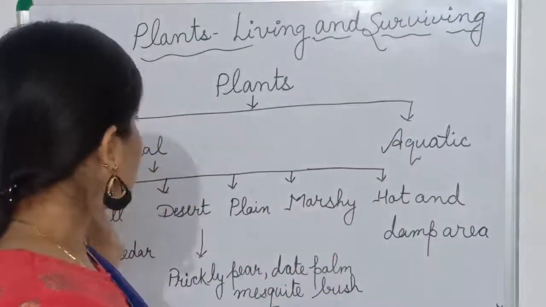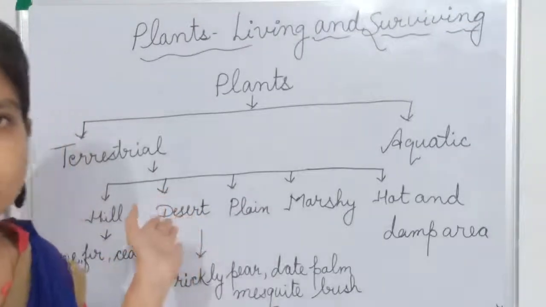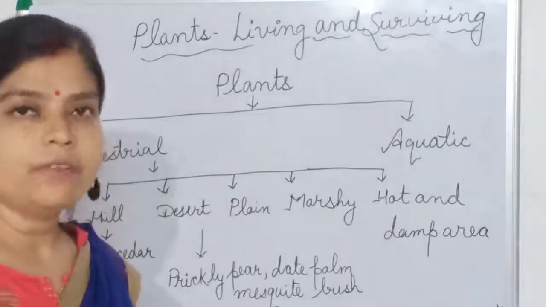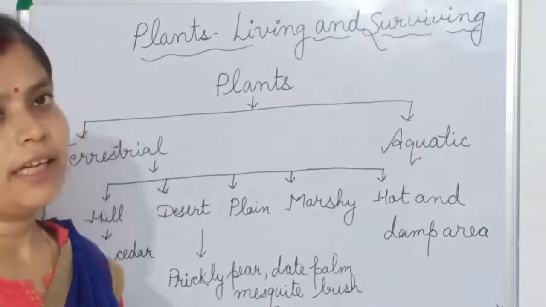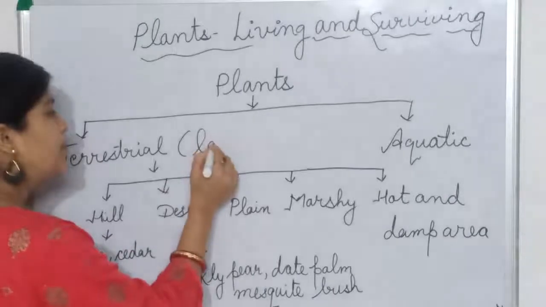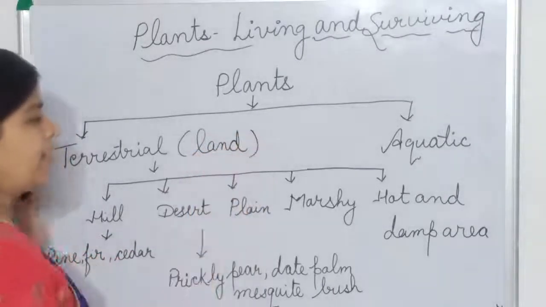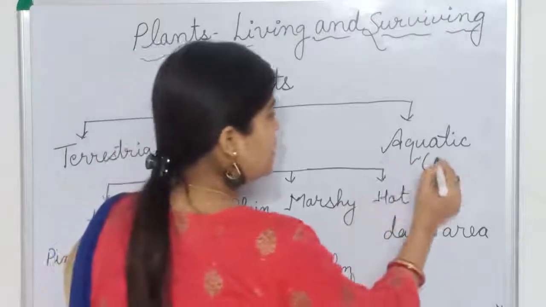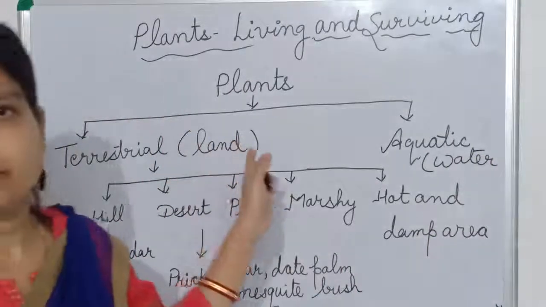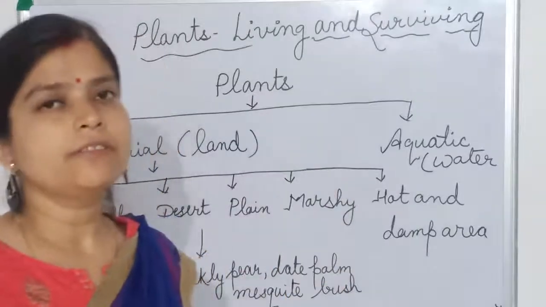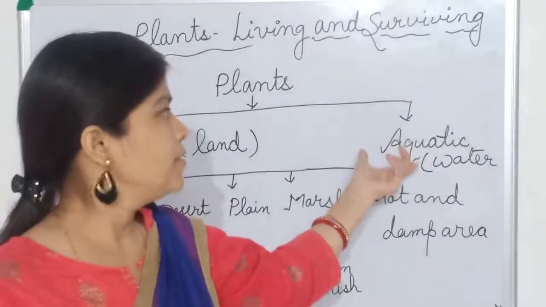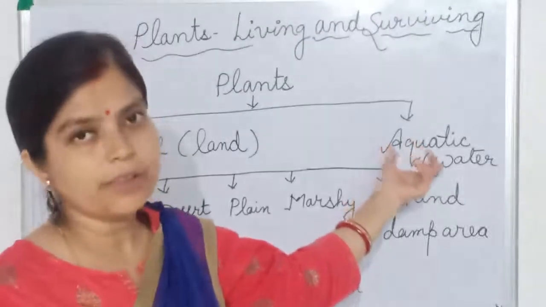Plants that grow on land are known as terrestrial plants, and plants that grow in water are known as aquatic plants. This is a broad division of plants, okay? We divide plants into two categories, terrestrial and aquatic. Aqua means water, so aquatic plants are the plants that grow in water.